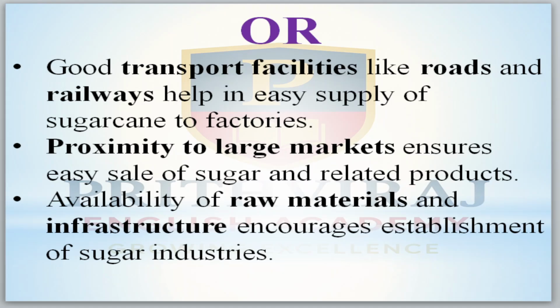Good transport facilities like roads and railways help in the easy supply of sugarcane to the factories. Proximity to large markets ensures easy sale of sugar and related products. Availability of raw materials and infrastructure increases the establishment of sugar industries in this area.